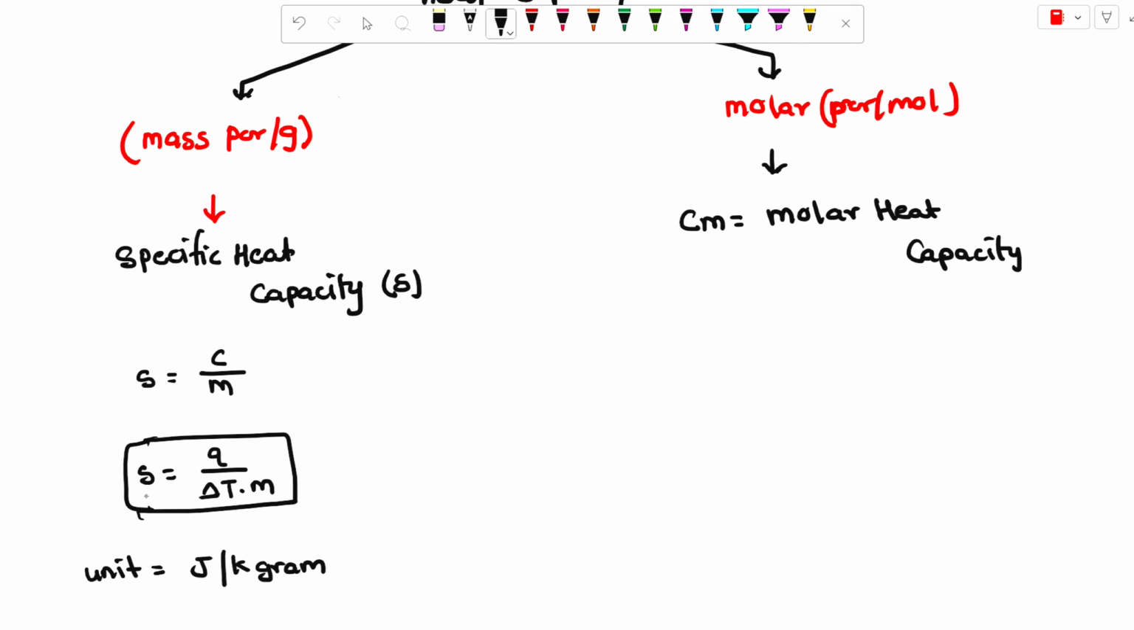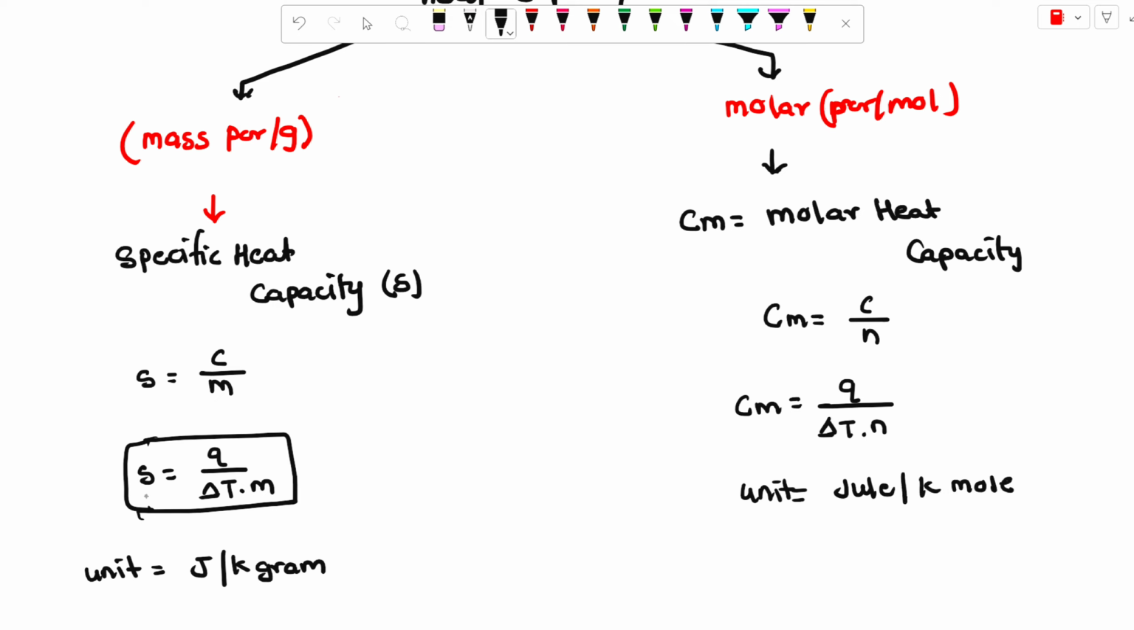And for molar heat capacity, the formula is Cm equals C upon N. The value of Cm is Q upon delta T multiplied by N. The unit for Cm, the heat value, is joule per kilomole. This is the unit of molar heat capacity. You can mark this as an important point.